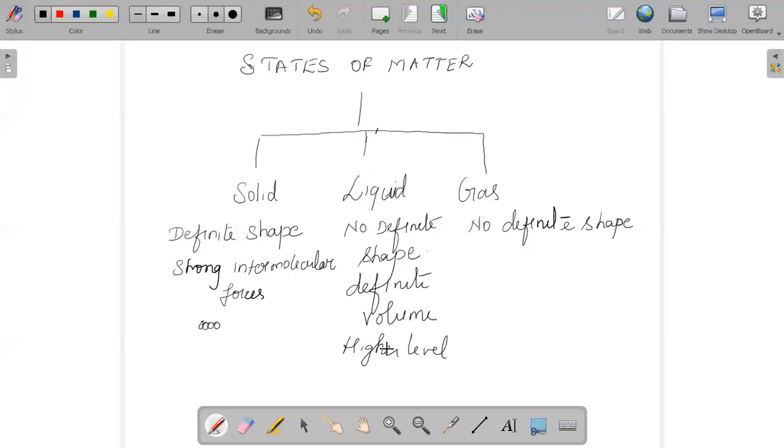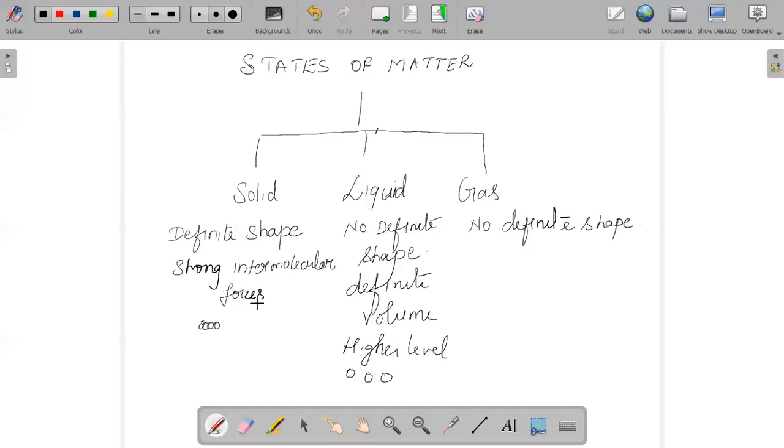Since there is a weak intermolecular force of attraction, we can conclude that a liquid is compressible due to the larger distance between the neighboring molecules. I am stressing this point because there is a possibility of being asked which state of matter is highly compressible, and why. And yes, liquids have lower density.